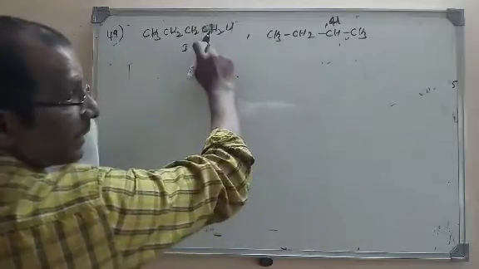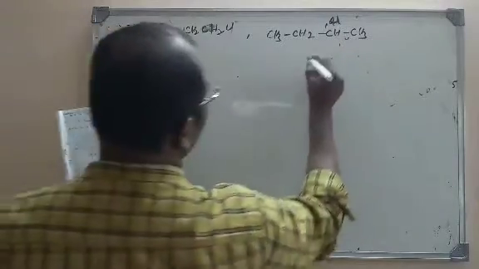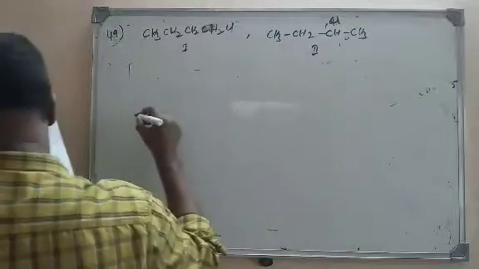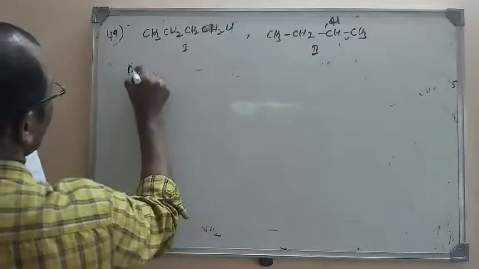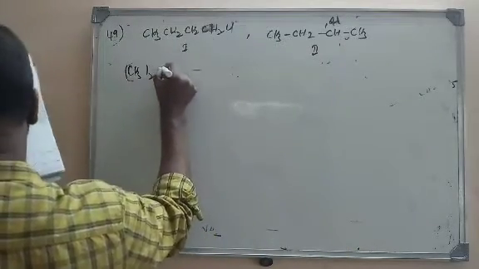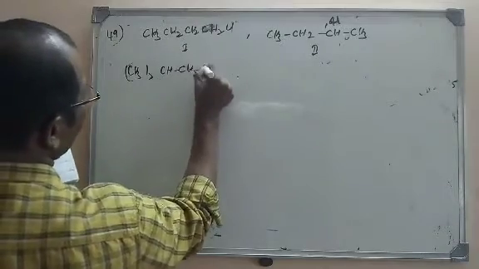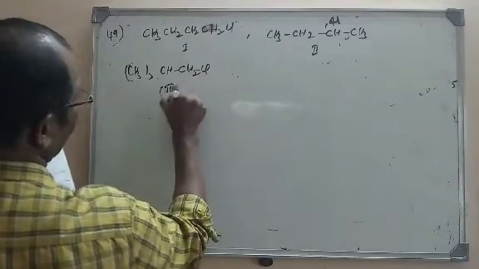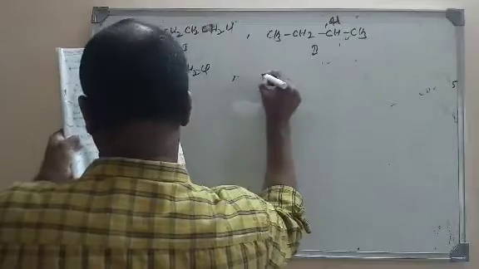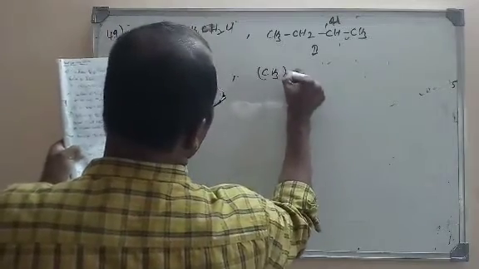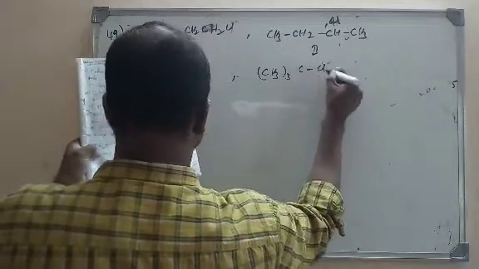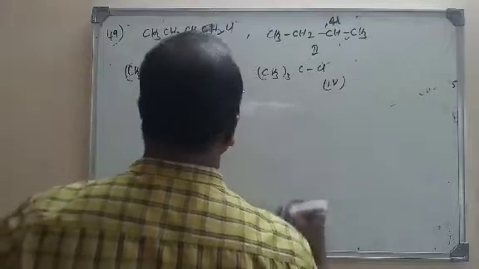The third one is (CH3)2CHCH2Cl. Here the carbon attached to the halogen is primary, so it is a primary alkyl halide. And the last one is (CH3)3CCl. This is the fourth molecule.